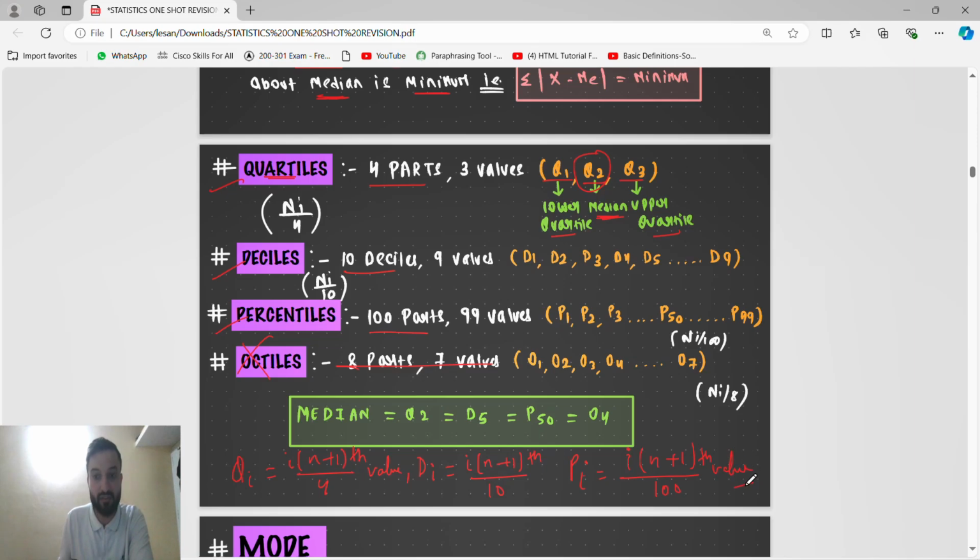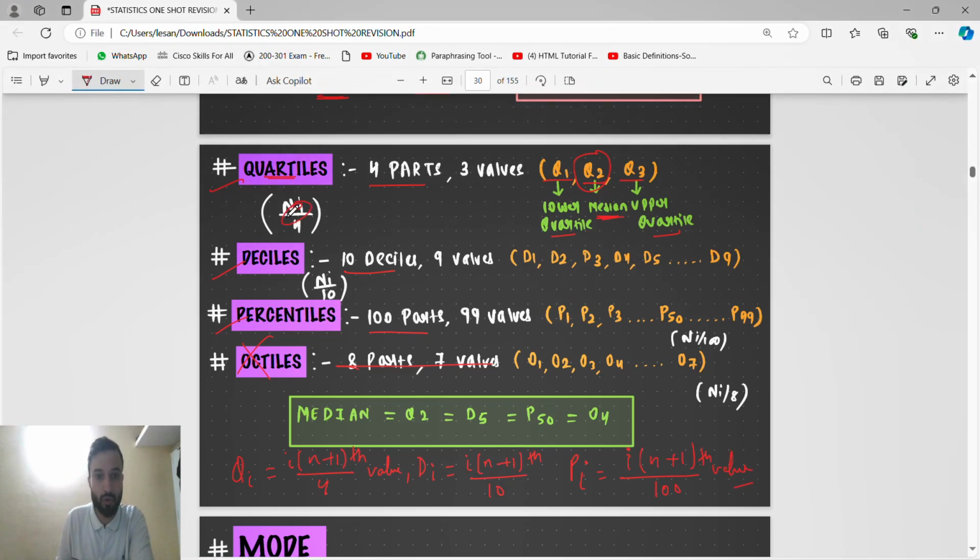After that the process is different, right? We have done it in the class. So this is the formula. Basically you have to remember that, that's it. And this: quartile 4 parts, decile 10 parts, percentile 100 parts.